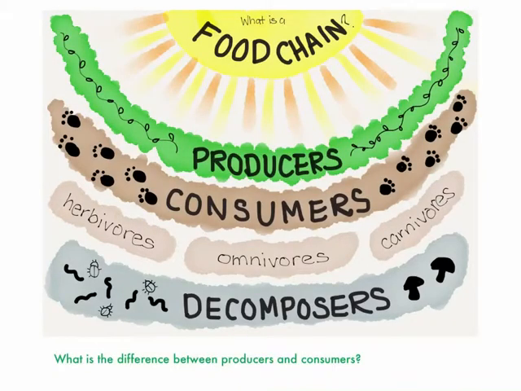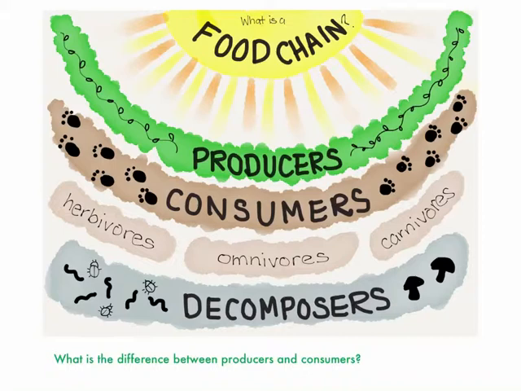What is a food chain? It begins with the sun. The sun produces energy that helps plants to grow. The plants are called producers. Then animals come along to eat the plants, and the animals that eat plants are called herbivores. Herbivores are part of the consumers.